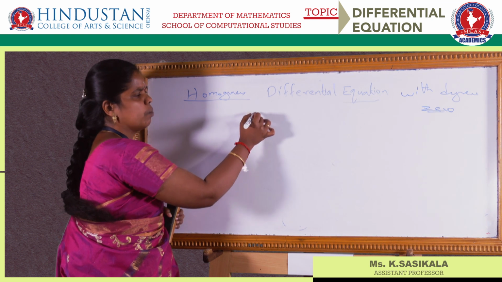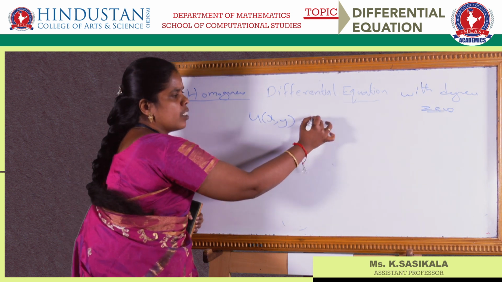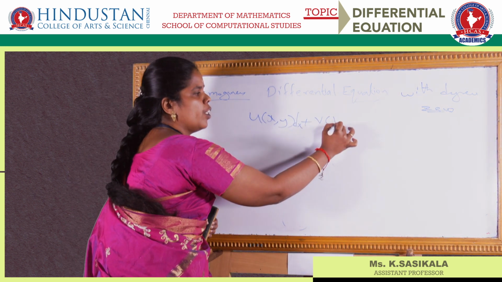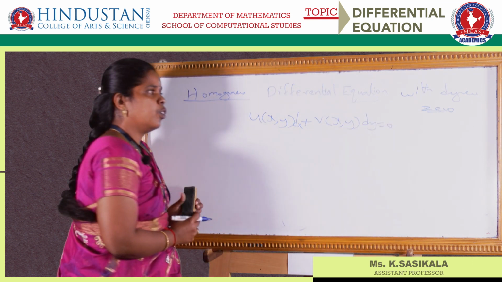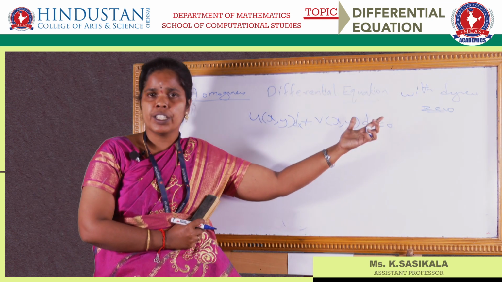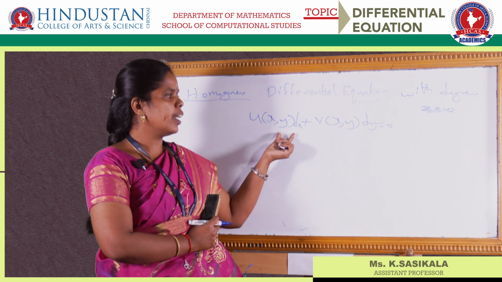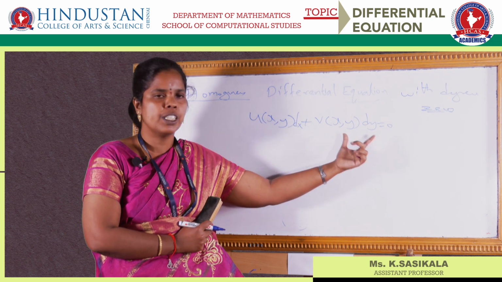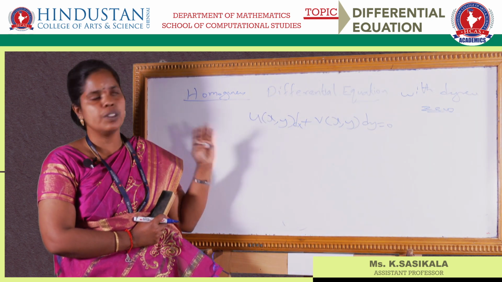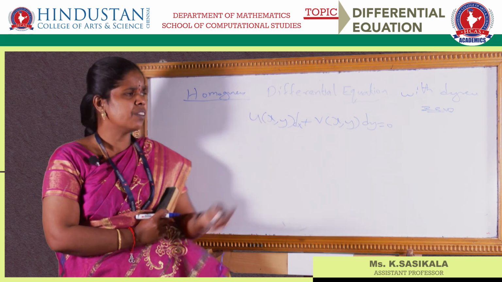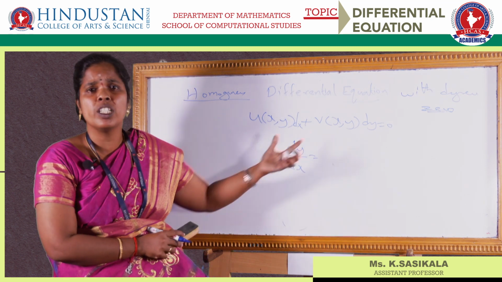First, they will give an equation u of x comma y dx plus v of x comma y into dy equals 0. A homogeneous differential equation is of this form in the question. This problem you have to solve. How you have to solve it: first, you have to find dy by dx from this given equation.